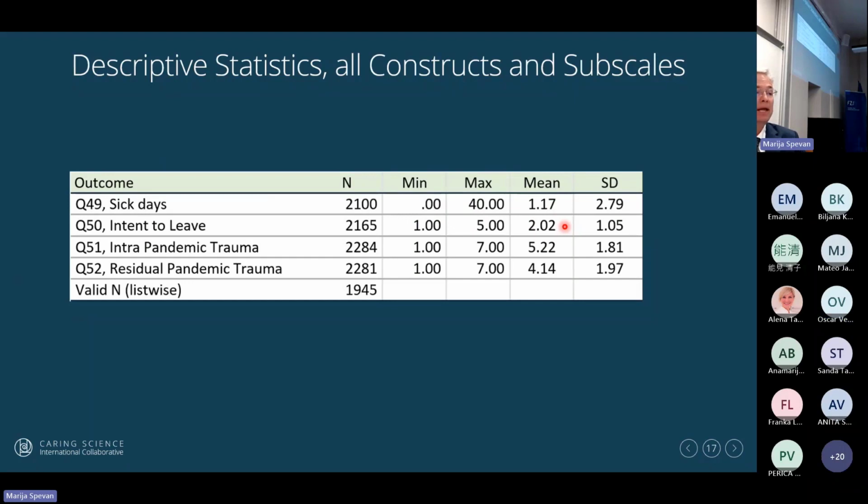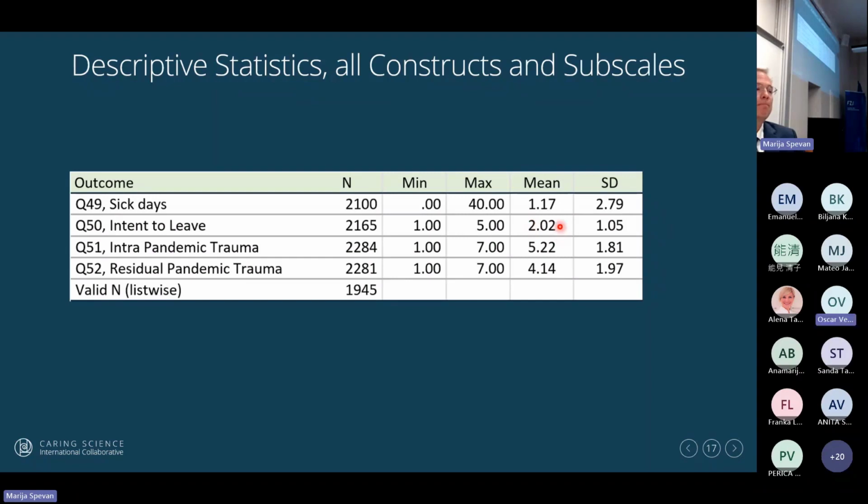We had a mean of intent to leave. Now, intent to leave was a 5-point scale. That's the only 5-point scale we used. And the way that it went, number 1 was I never think of leaving. 2 was I occasionally think of leaving. 3 was I frequently think of leaving. 4 was I would like to leave in the next 6 months. And 5 was I'm looking for another job, and as soon as I find that job, I'm going to take it. So the higher the score, the more likely they are to leave.